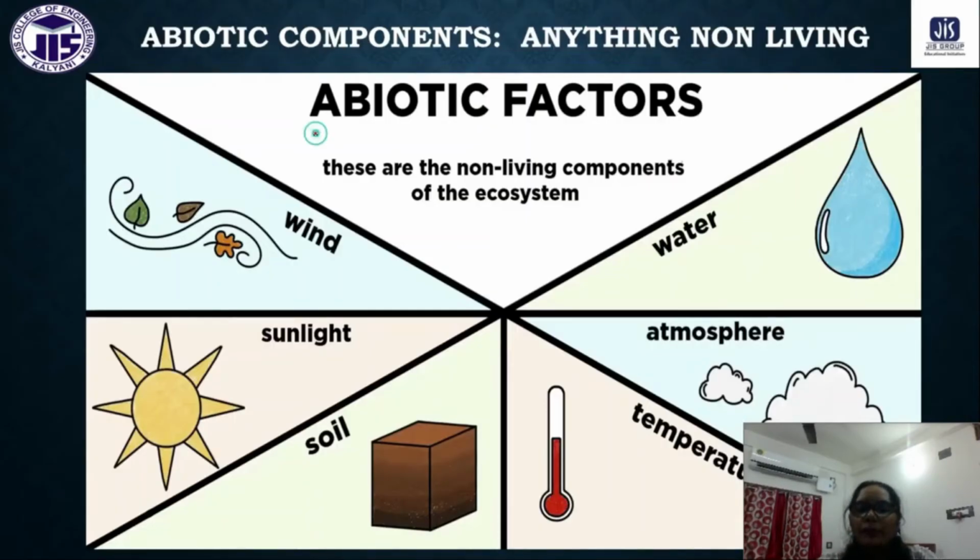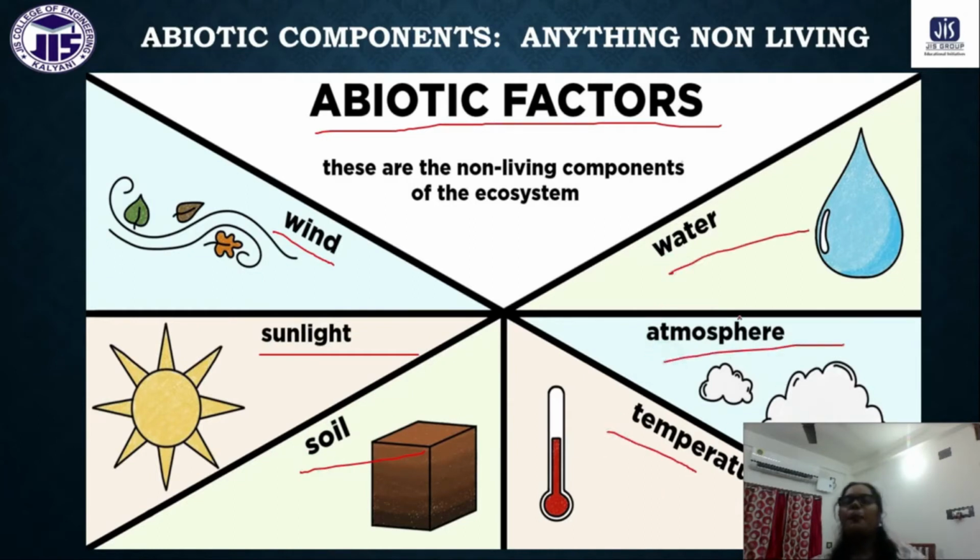Okay, so now abiotic factors. What are the abiotic factors we have? That is wind, sunlight, soil, water, atmosphere, temperature. So all these non-living components are the abiotic factors of the ecosystem. Again I am repeating, abiotic factors are of three types. One is physical, one is inorganic substances, one is organic substances.